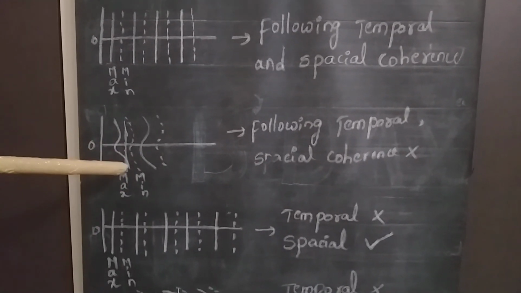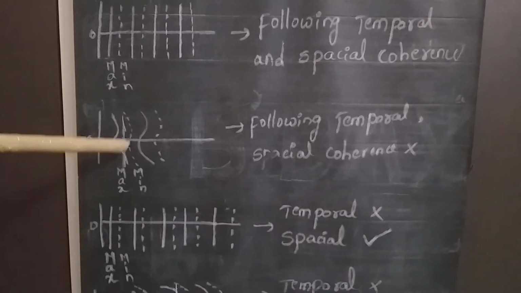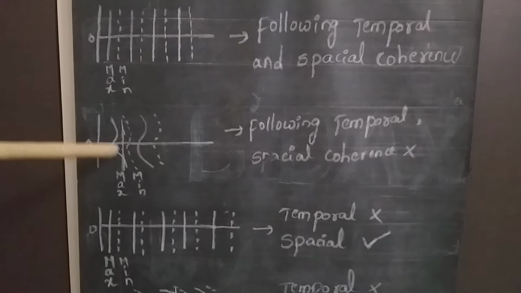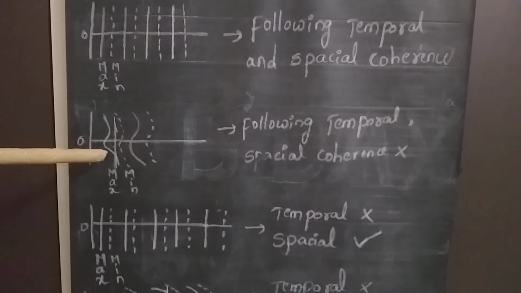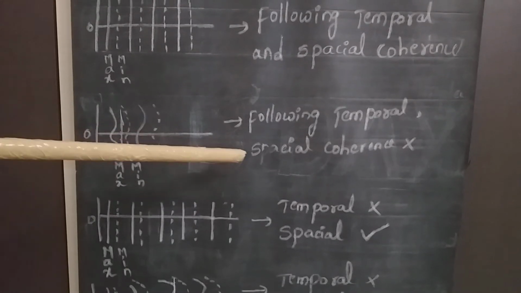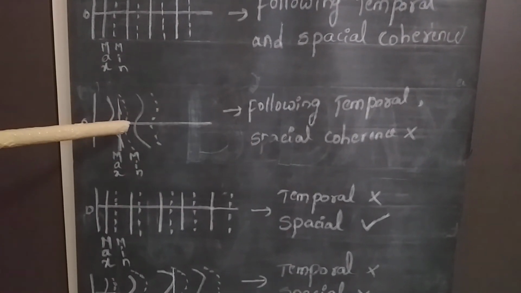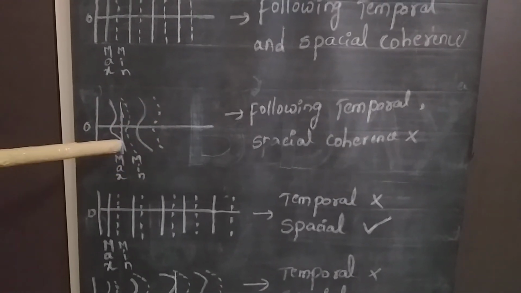That means at different positions, the wave is not maintaining the phase. Therefore, this is not following the condition of spatial coherence. Therefore, spatial coherence is absent in this second diagram.